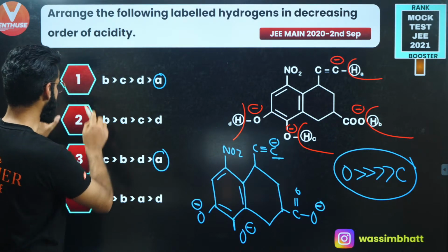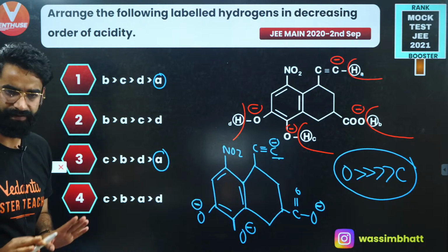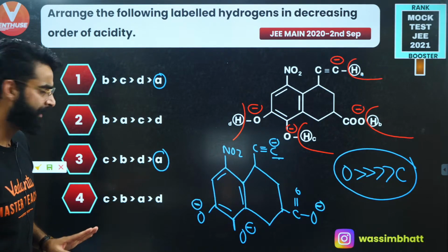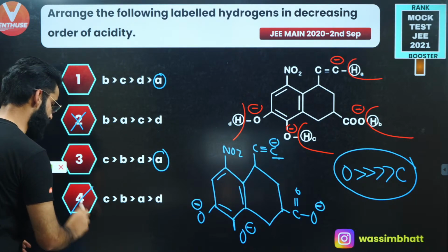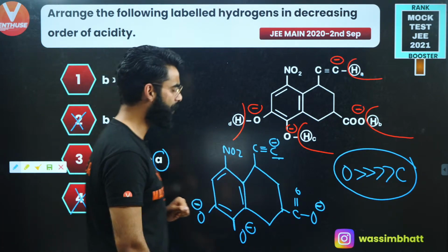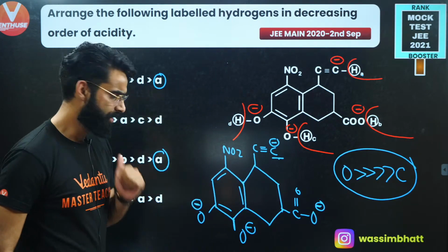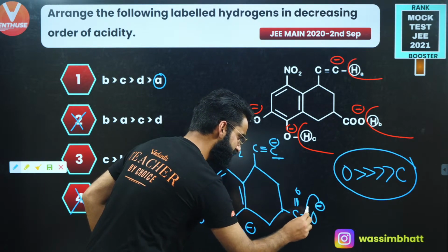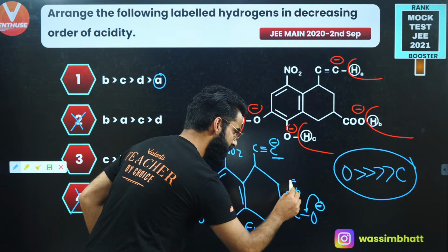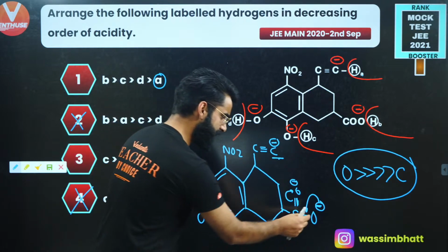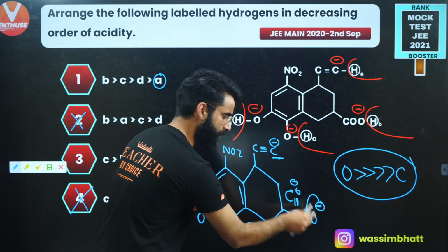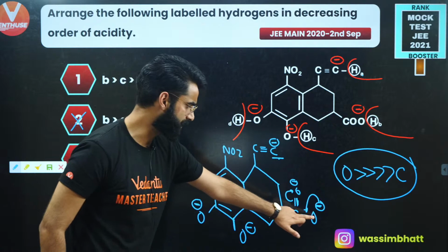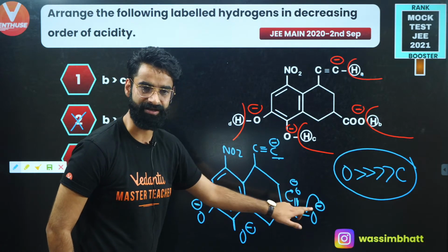So the answer is going to be either 1 or 3rd. These two are eliminated. Now, first of all, this negative charge is in conjugation with this pi bond. So due to resonance, the negative charge is there on 2 oxygen atoms.